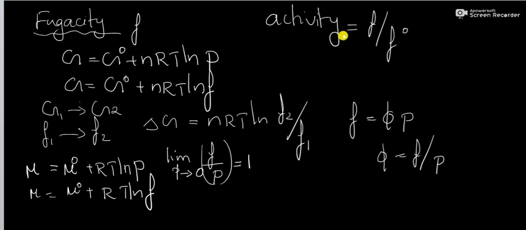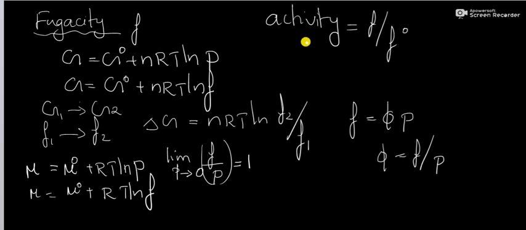Since for a gas the fugacity in the standard state F0 is by definition 1 bar, the fugacity of a gas is numerically equal to its activity.